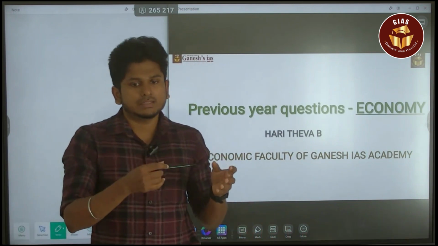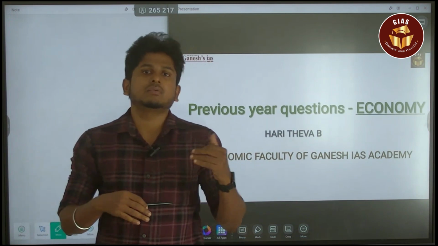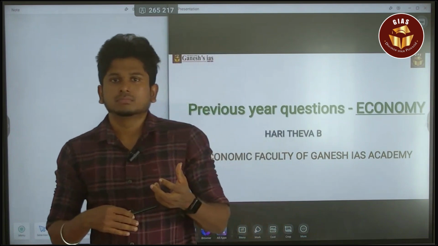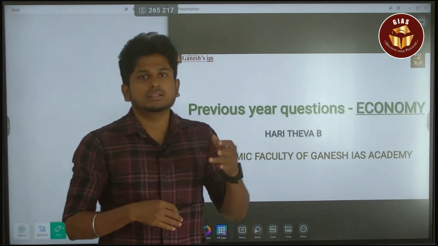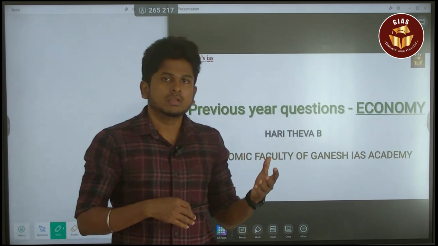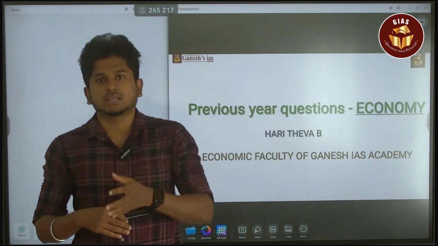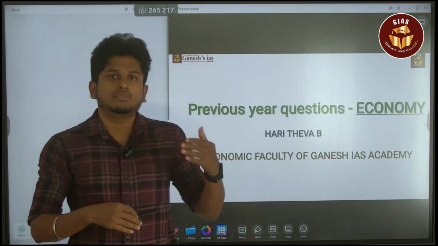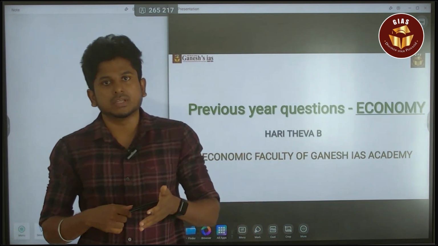Or else, based on this topic, they may ask an economic question, like gender budgeting. There is a scheme called the Nirbhaya scheme. The fund provided under the Nirbhaya scheme is to be spent on the security and safeguarding of women. For that only they created the scheme. But there may be questions like what are the issues with the Nirbhaya scheme, or the implementation flaws of the Nirbhaya scheme. Or else they may ask a question about gender budgeting.